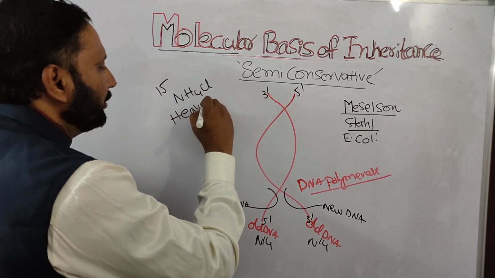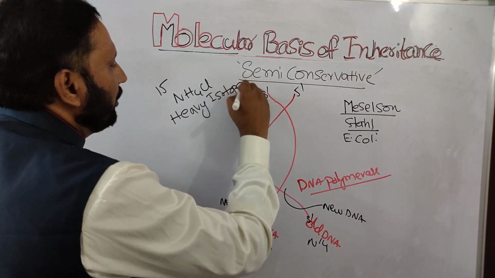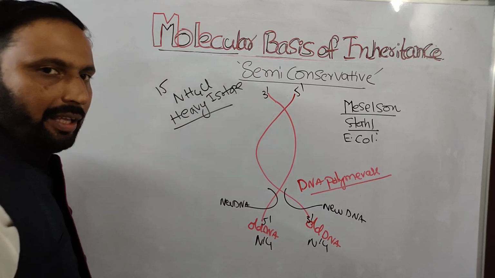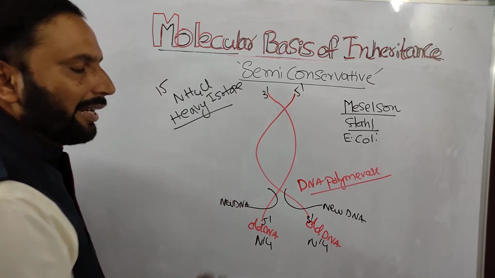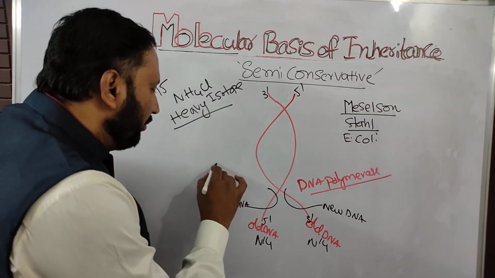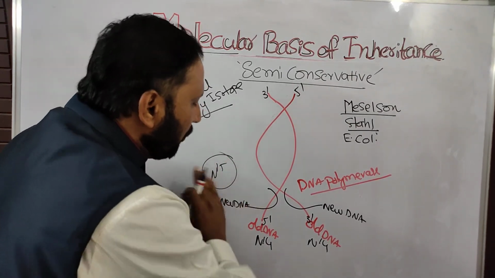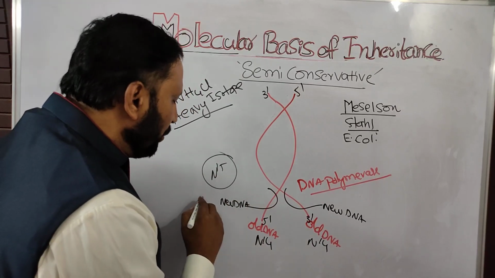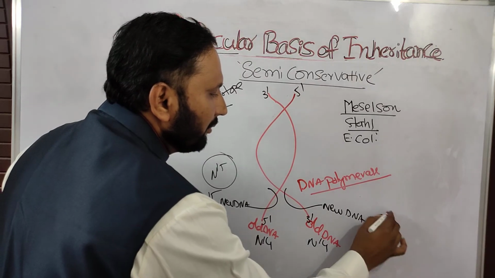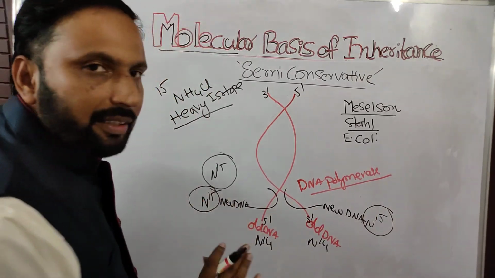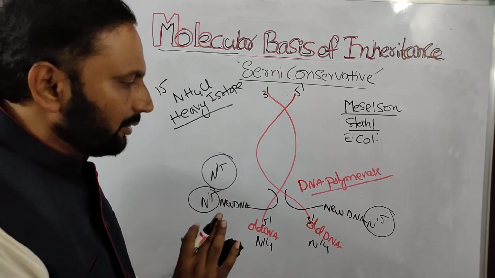It is a heavy isotope, not radioactive. When they place it in the N15 medium, the new strands get the nucleotides from the N15 medium. So the new DNA strands are called N15.